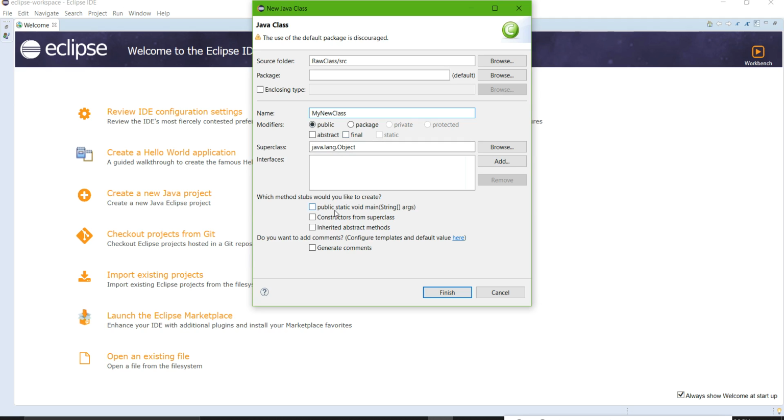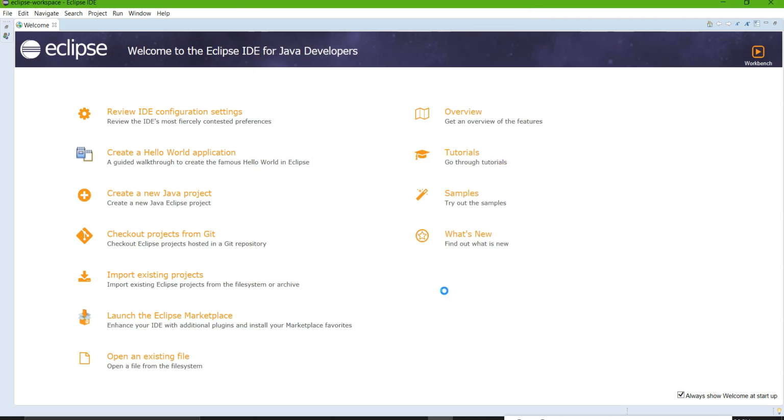Then I need public static void main as well. In that, give your class a package. Always do one thing: the name of the package always follows small case. So my package is mynewclass. This is the package we are creating in your source folder. After that, just click on finish.